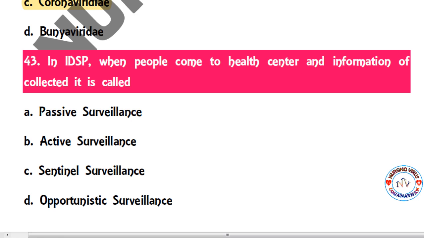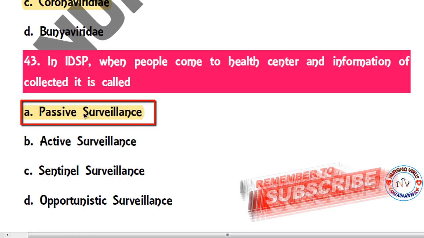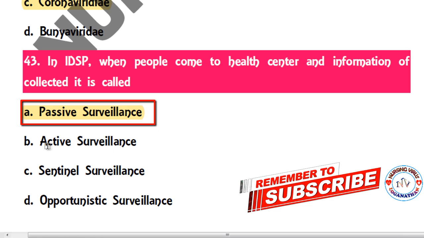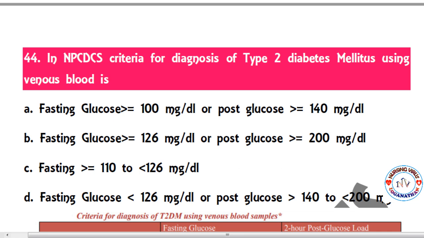In IDSP, the Integrated Disease Surveillance Programme, when people come to a health center and information is collected, it is called passive surveillance, active surveillance, sentinel surveillance, or opportunistic surveillance. So the correct option is passive surveillance. Suppose healthcare members make home visits and collect the information, that will go under active surveillance.